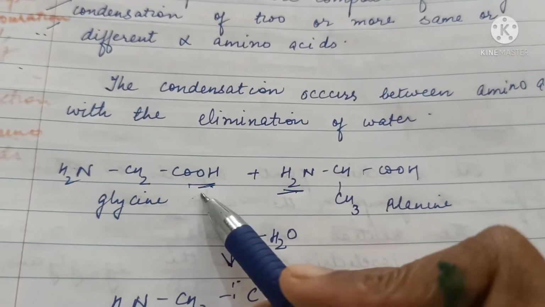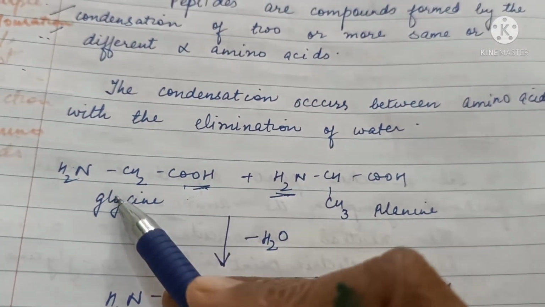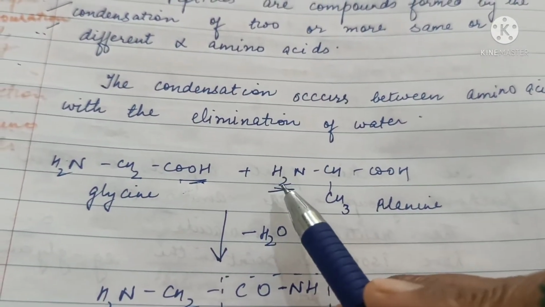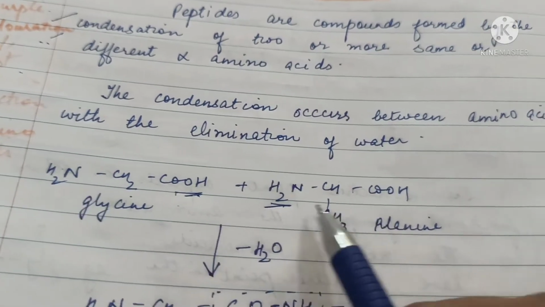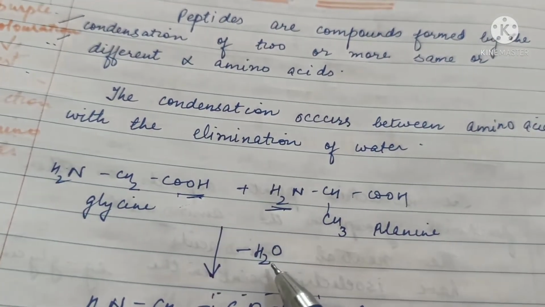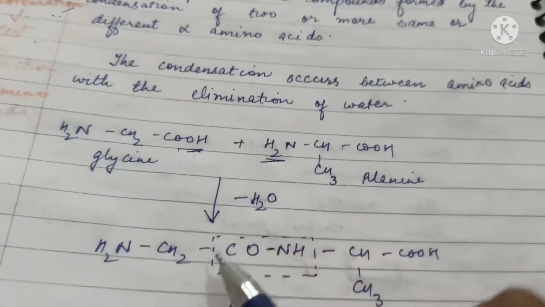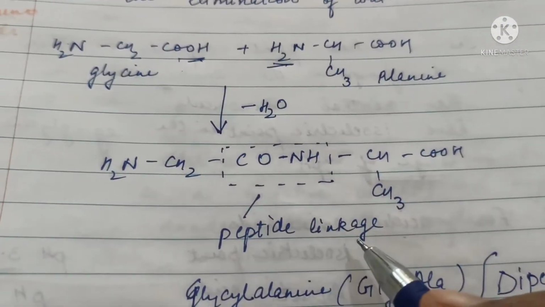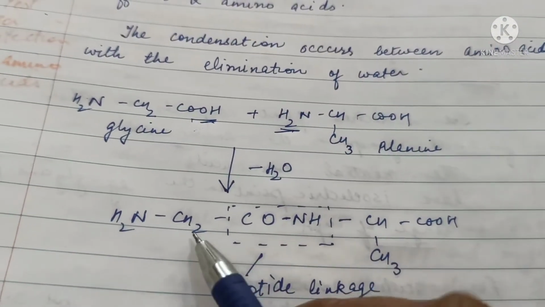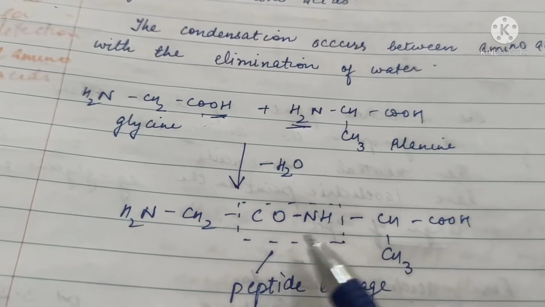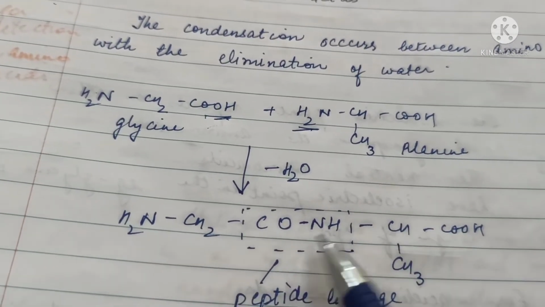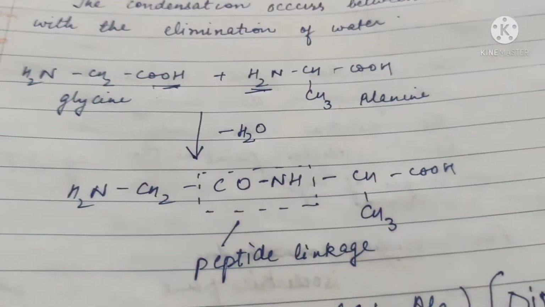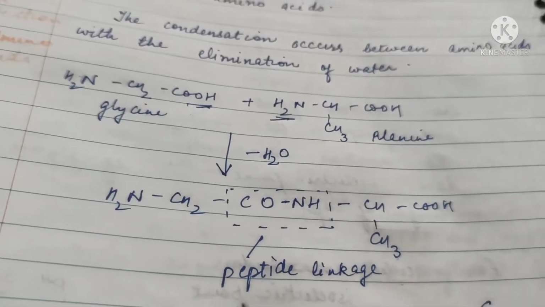So OH of carboxylic group of one amino acid will combine with the H of amino group of other amino acid to form water. Water will be given off and these two will join. The point of linkage is called peptide linkage, and the molecule so formed is called a dipeptide because it's formed by combination of two amino acids.